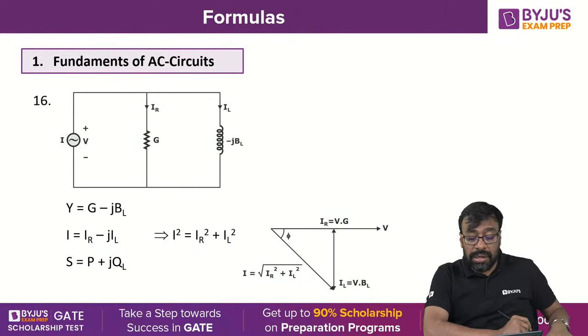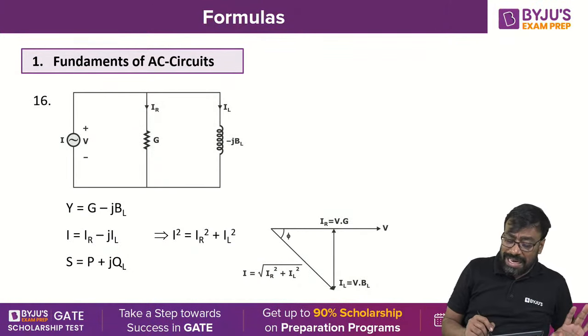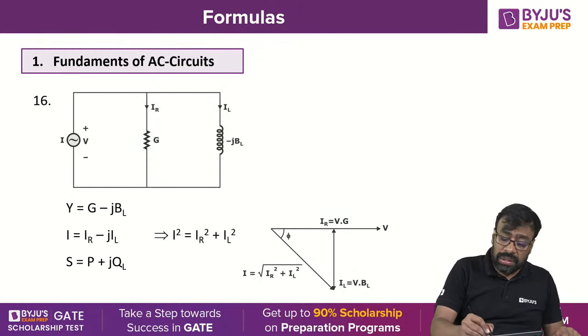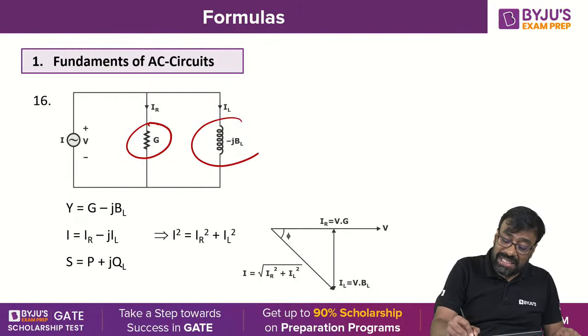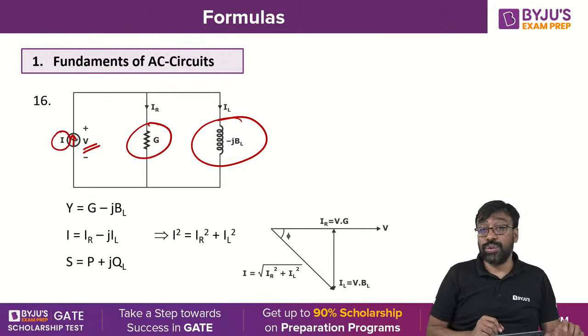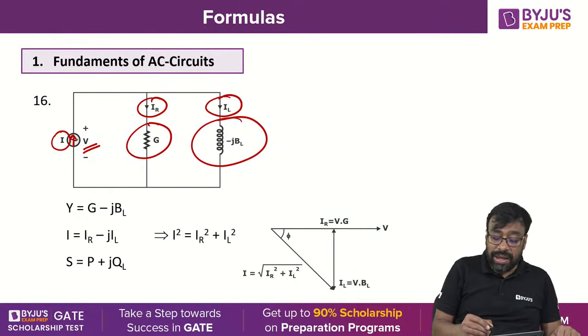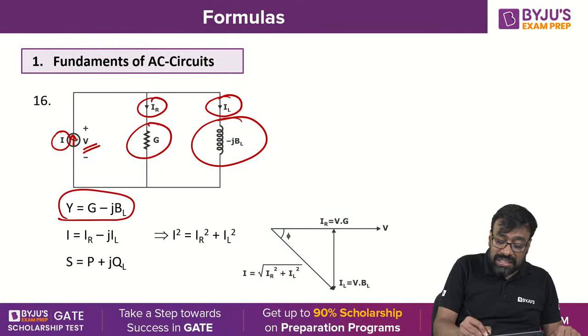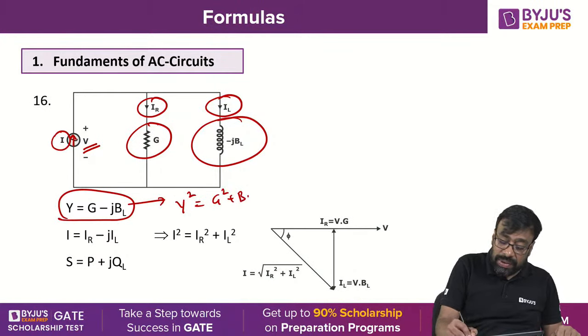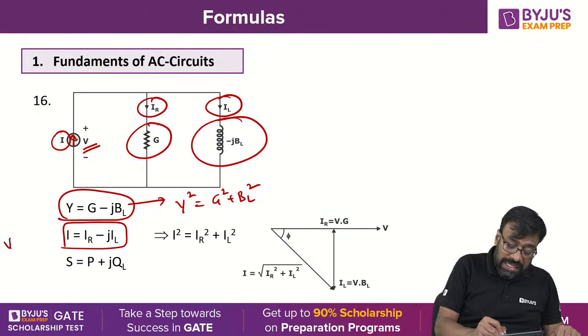Well, now coming to the parallel circuit, I'm directly writing now, I think you are able to follow. This is G, this is minus jBL. This is the current source I, and the voltage across the current source is capital V. Current divides into IR and IL. Y is equal to G minus jBL. Y square is equal to G square plus BL square. I is equal to IR minus jIL, with an assumption that this voltage is taken as the reference phasor.